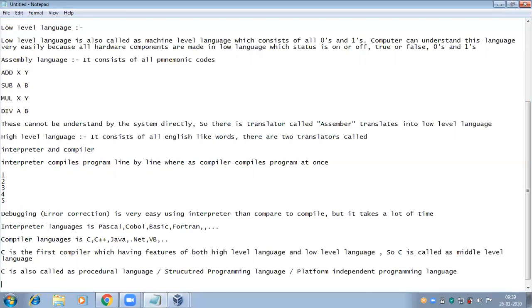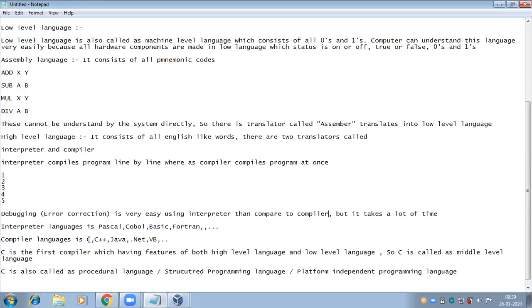High level language consists of English like words. There are 2 translators called interpreter and compiler. The interpreter compiles the program line by line, whereas the compiler compiles an entire program at once. But debugging, which means error correction, is very easy using the interpreter compared to the compiler, but it takes a lot of time.